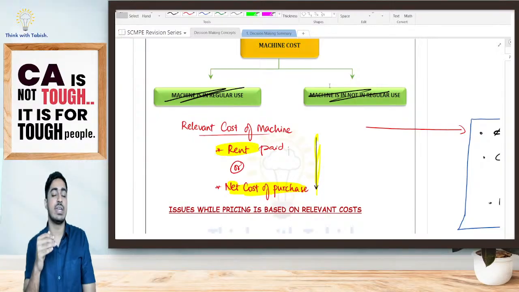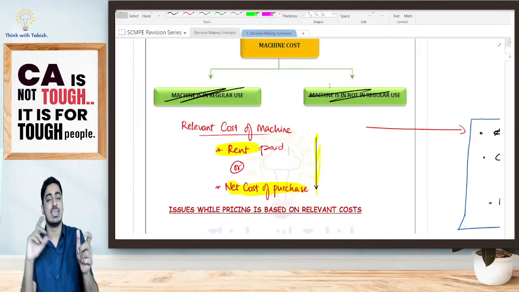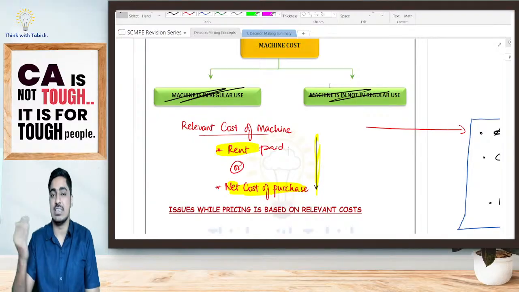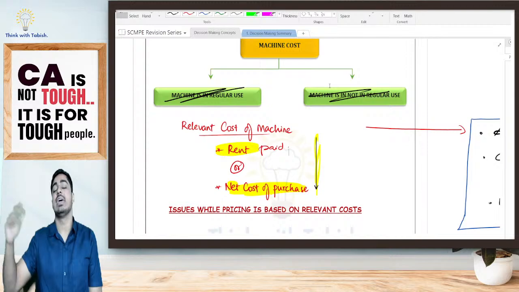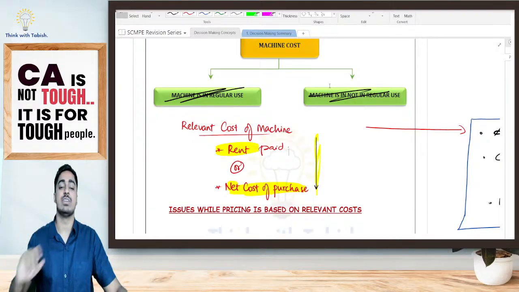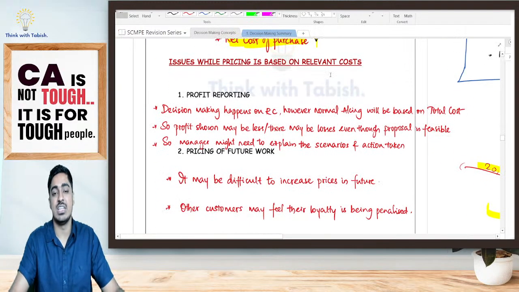In case of overheads, we have variable overheads and fixed overheads. Variable overhead is always relevant. Fixed overhead, if it is existing, allocated, is irrelevant. Additional means it is relevant. In case of machine, it is the rent paid or net cost of purchase, whichever is lower.